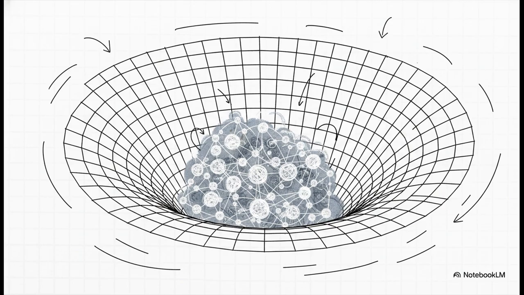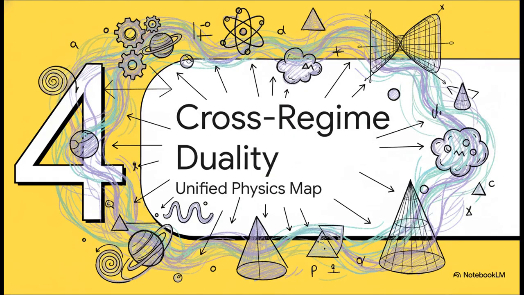And it gets weirder. Under the specific condition of a zero-matter energy tensor, the curvature of simulated spacetime isn't dictated by physical mass at all. It's dictated entirely by the system's own flow intelligence. This establishes a purely information-theoretic gravitation model. Essentially, data flow and consensus are effectively creating gravity. Which brings us to the crescendo of this whole explainer. Section 4, Cross-Regime Duality and the Unified Physics Map.